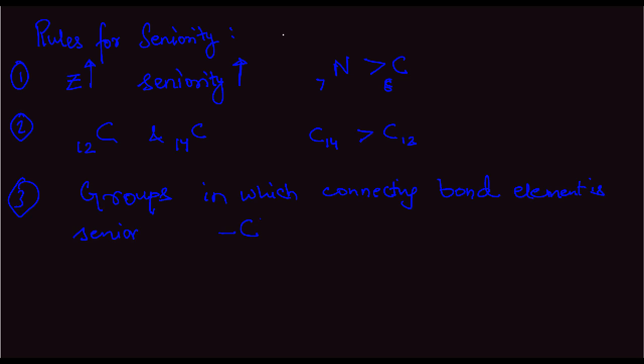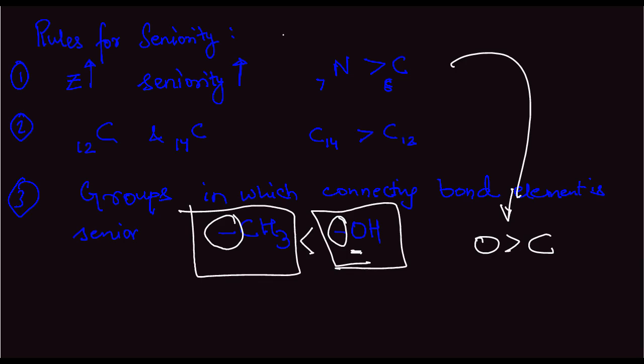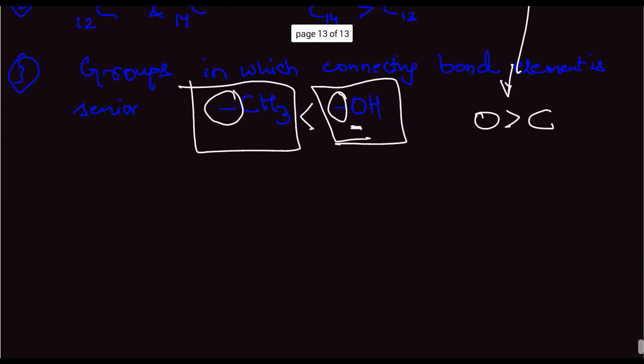So let us consider the example of this methyl group and the hydroxyl group. In case of the methyl group, it is carbon's single bond which is going to be attached to the group, and in case of hydroxyl, it is the oxygen's bond which is going to attach. So oxygen is more senior as compared to carbon, which we get from this first rule, and therefore OH would be senior as compared to CH3. Okay, this is the rule for seniority.